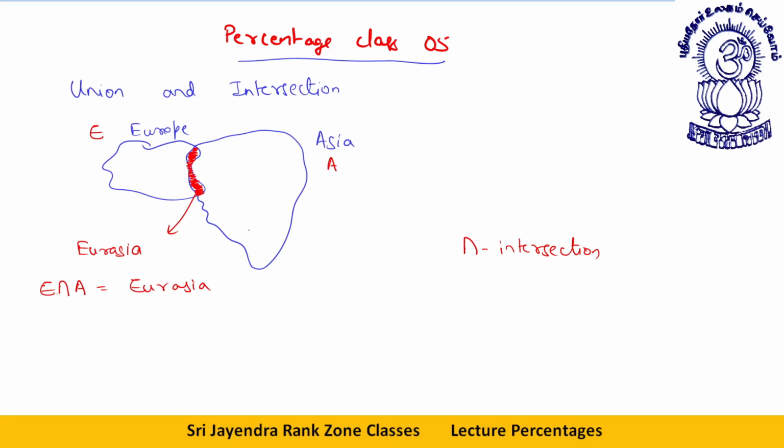And what will be E ∪ A? E ∪ A will be this entire diagram. This entire diagram is Europe union Asia, or you can say Eurasia. Actually, I recorded this class earlier, but unfortunately there was no voice in it. So I'm re-recording all this. So let's move ahead. So far, I think things must be clear to all of you.